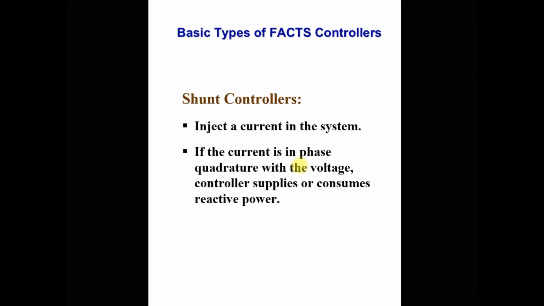The main function of the shunt controller is that it injects current into the system. Series controllers inject voltage. Shunt controllers inject current into the system. Here, if the current is in phase quadrature with the voltage, then the controller supplies or consumes reactive power. Same as a series controller, if the current lags behind the voltage, it means that they absorb reactive power. And if the current leads the voltage, it means that they inject reactive power.